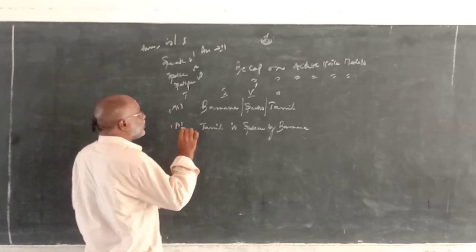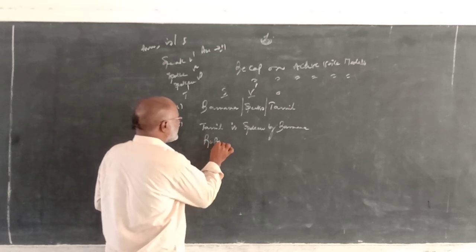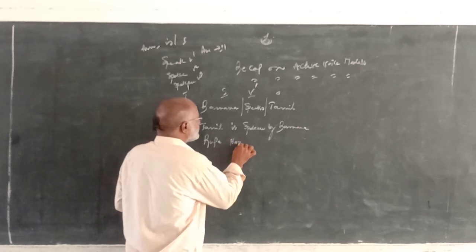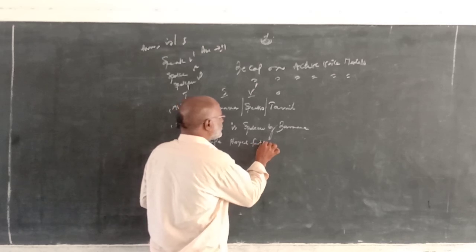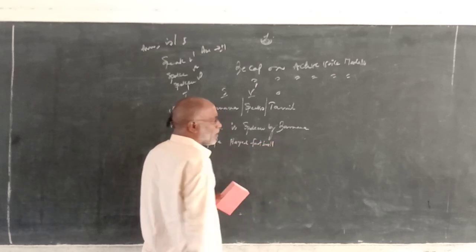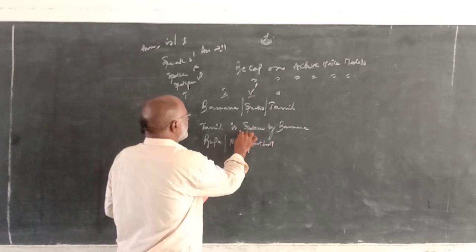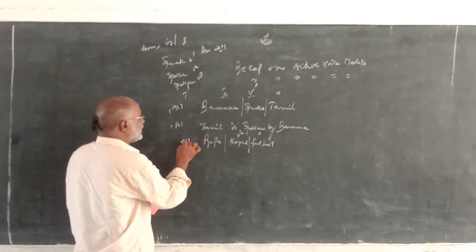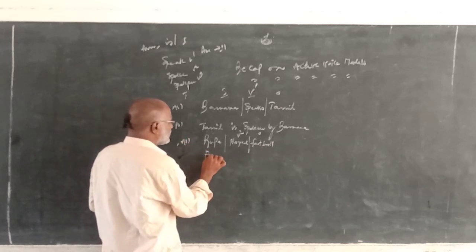Going for the simple past example. Rupa played football. Subject Rupa, verb played, object is football. Change the object into subject. What is the object? Football.